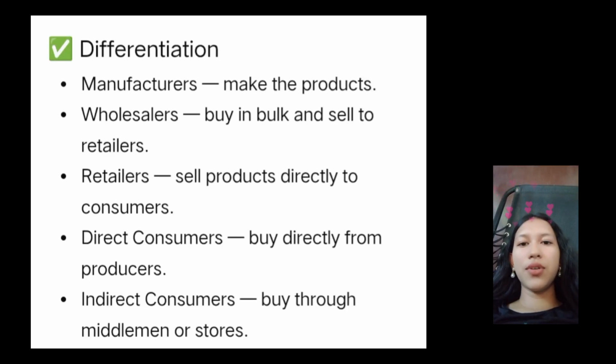So this is the differentiation. Manufacturers make the products, wholesalers buy in bulk and sell to retailers. Retailers sell products directly to consumers. The direct consumers buy directly from producers, while indirect consumers buy through the middleman or stores.